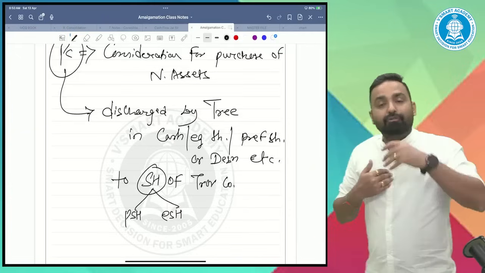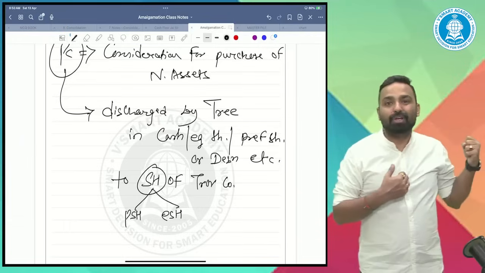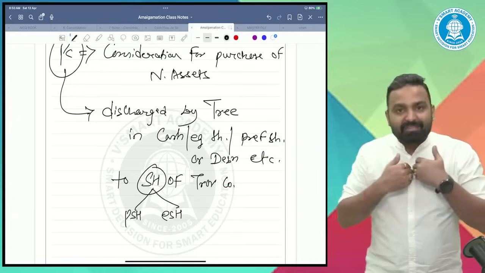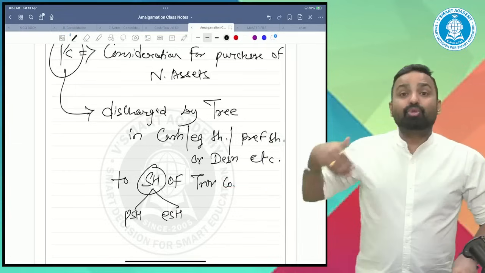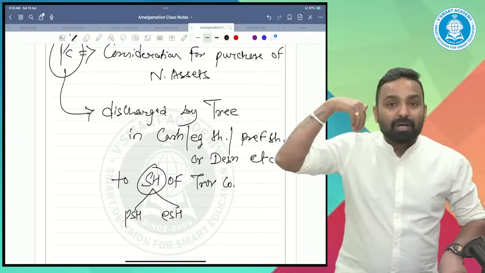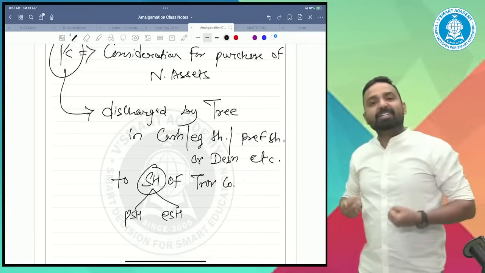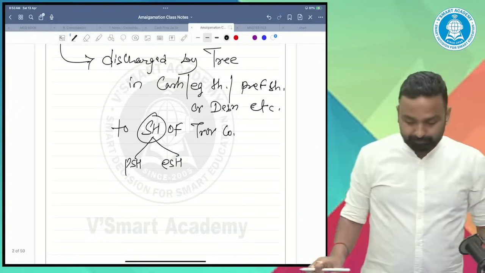So what I did, first I purchased the asset. I purchased that loan also from you. And then I settled it. It's a very simple thing. So whenever the transferee company pays or discharges the creditors of the transferor, the debenture holders of the transferor, it means that I purchased it first and then I settled them. All right. I hope you got this point.